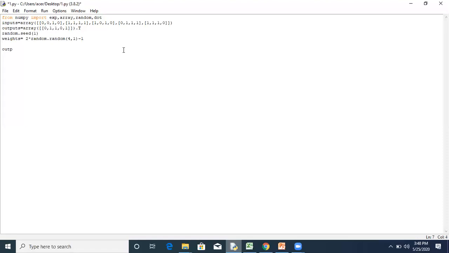The output of the sigmoid function is written as 1 upon 1 plus e to the power minus x, as I already discussed. In the same way we'll write this equation: 1 upon, in brackets, 1 plus exp of minus dot, the product.